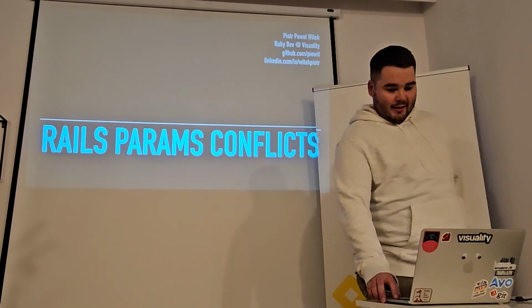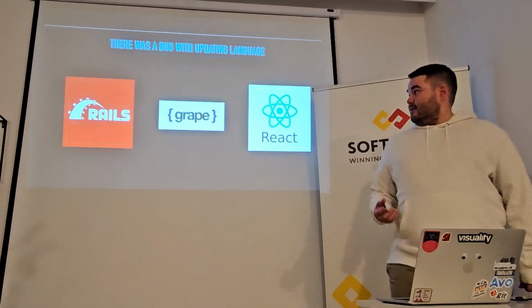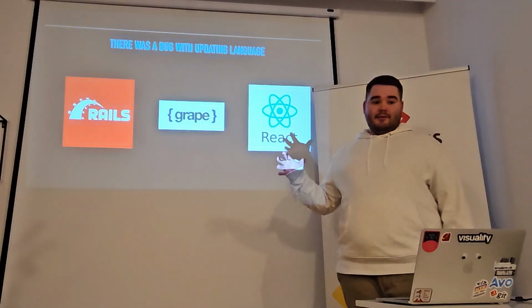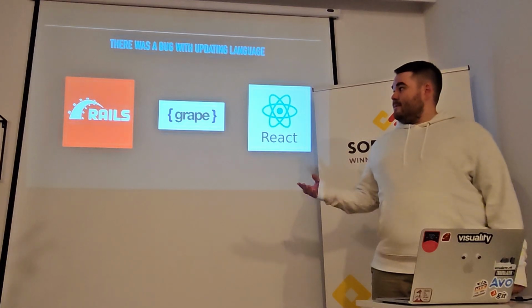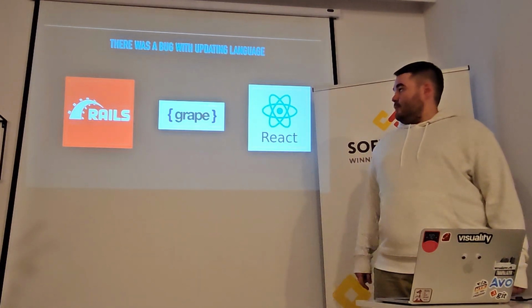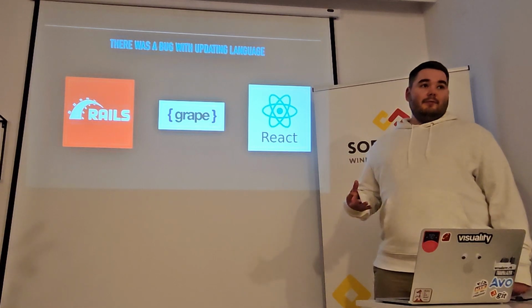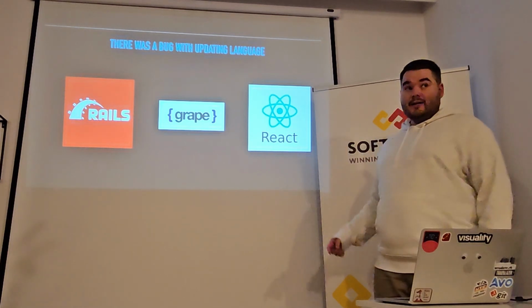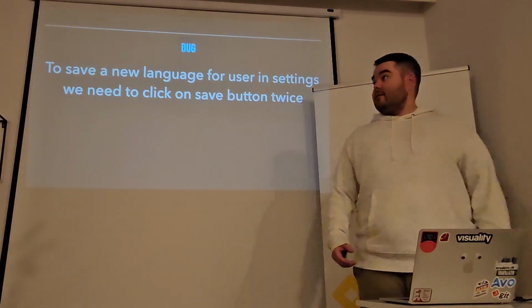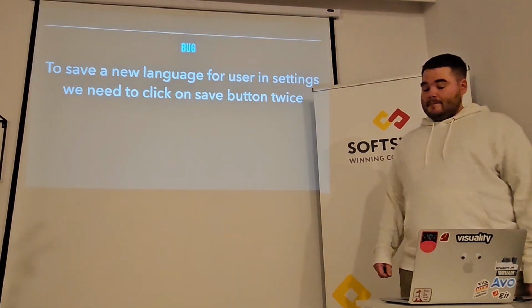So basically, I was working on this application that had 10 years old code. We had Rails on the backend. We used Grape Gem to generate paths for the API, and we had a React app on the front end. One day, the bug was spotted.